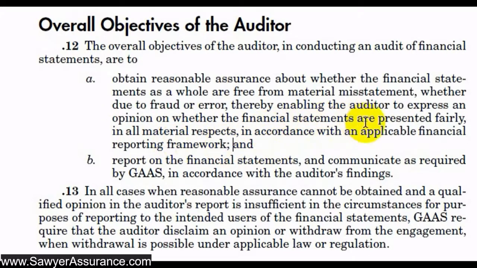So GAAS doesn't require a particular financial reporting framework. The financial statement users and management can apply the financial reporting framework they find most useful for the users of the financial statements. And the objective of the auditor is just to say, are the financial statements in line with that financial reporting framework? And so after we've developed that opinion based on the evidence from obtaining reasonable assurance, the objective of the auditor is to report on those financial statements and to communicate according to GAAS.